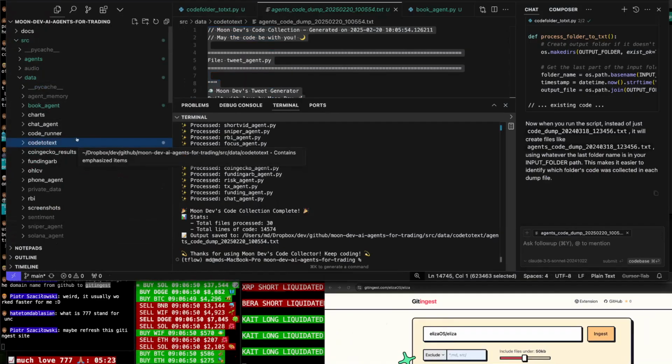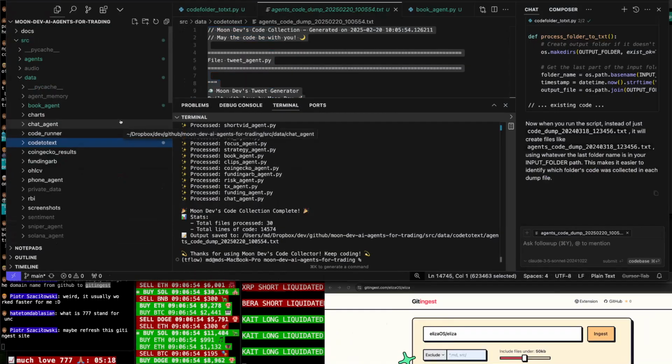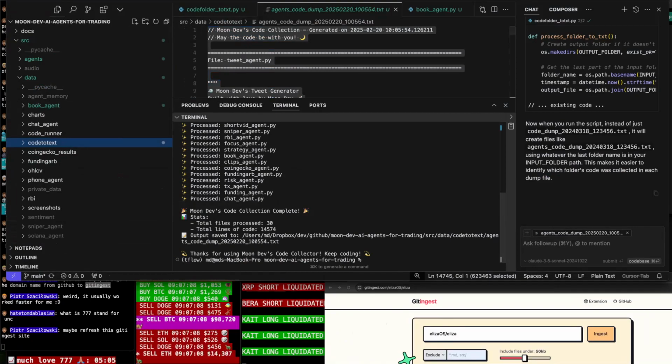Dude, so do you see the problem I'm having right now? This is ironic. I just put my whole code base up in there. I put my whole code base in there.